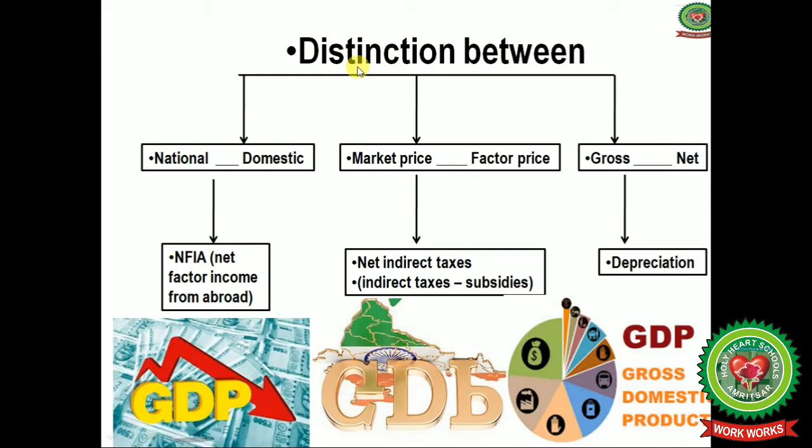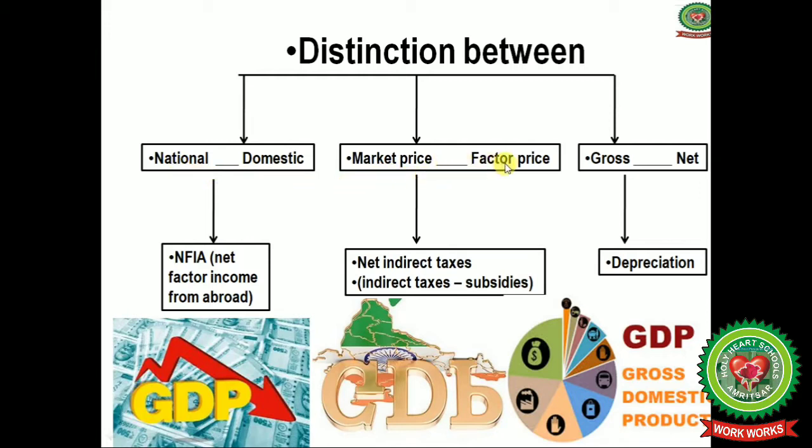First of all, it is very important to discuss the difference between national and domestic, market price and factor price, and gross and net. First, national and domestic. What is the difference between these two? When we add the net factor income from abroad to the domestic, we get national income.